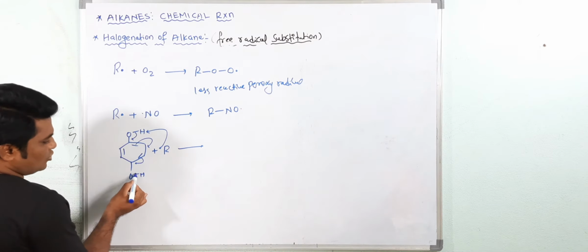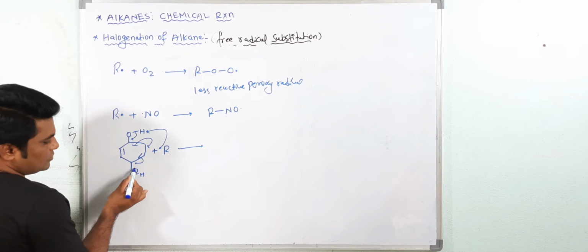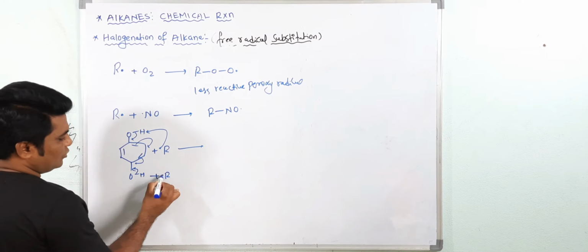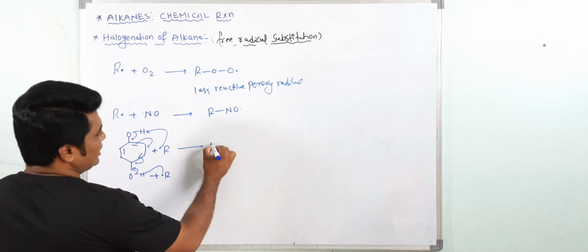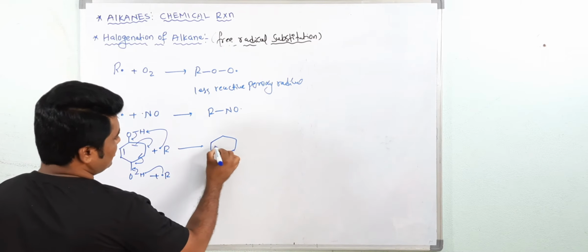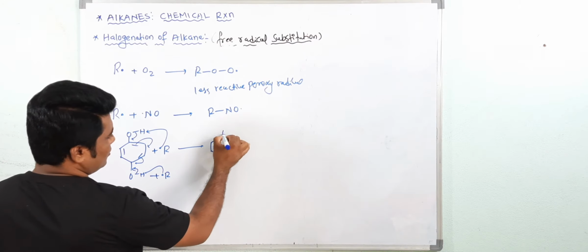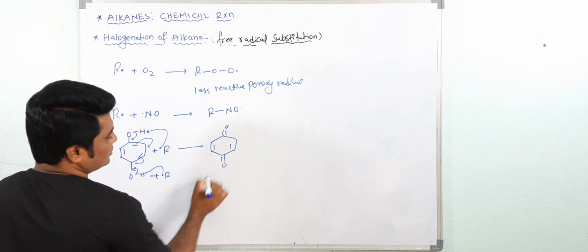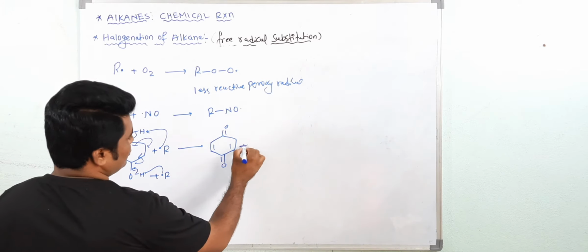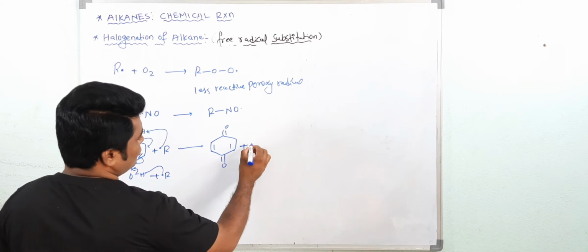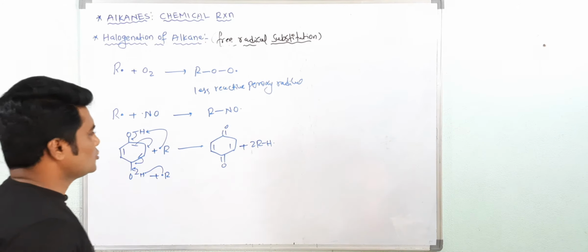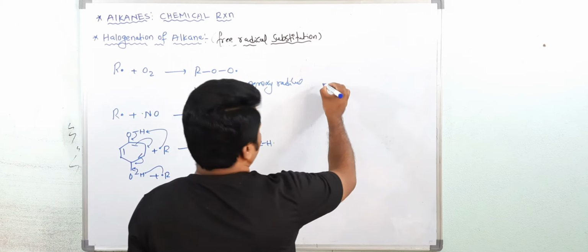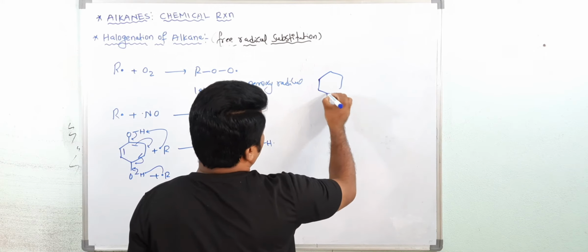And this hydrogen also, both free radicals will take this hydrogen. So now you will get it like this. This is benzoquinone. Now 2 moles of RH will form.